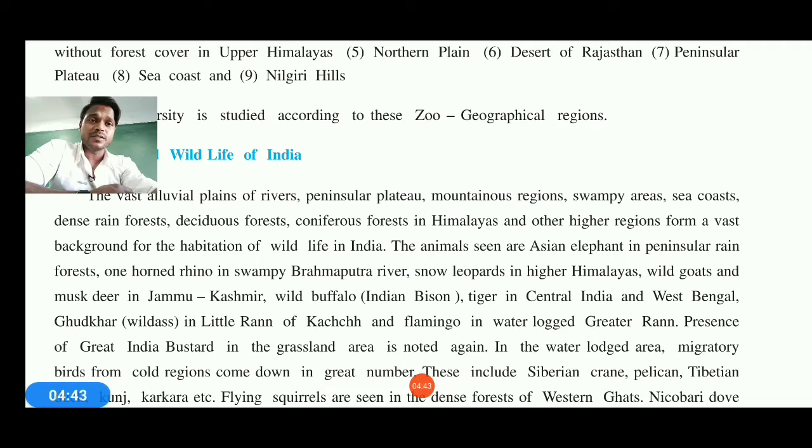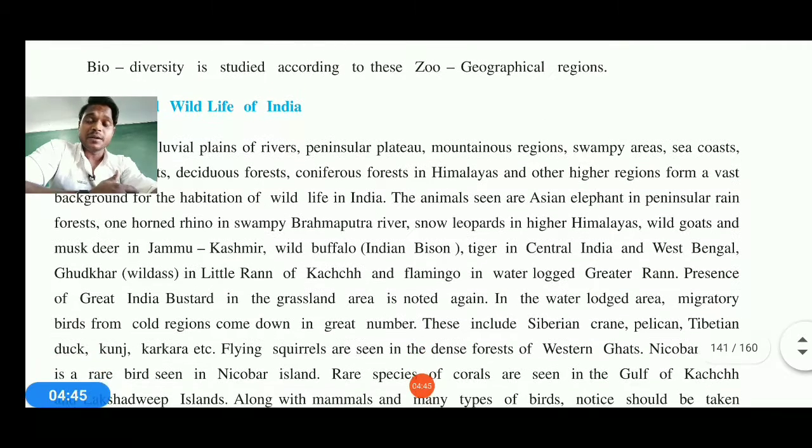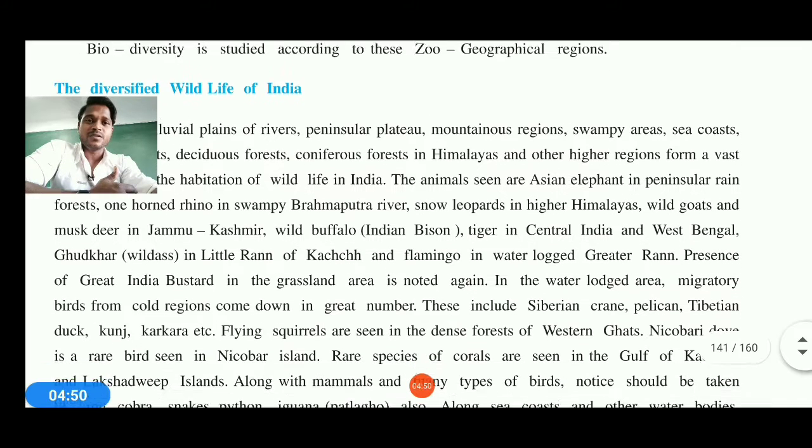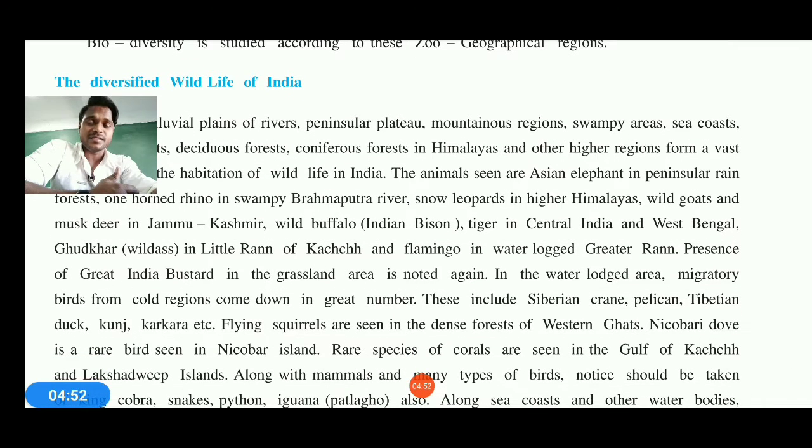Then the snow leopard is there in the higher Himalayas, along with the wild goat and musk deer. Jammu and Kashmir is famous for the musk deer and hangul also. Wild buffaloes are known as the Indian bison. The tiger project is going on, so we need to see the tiger also in central India and West Bengal.